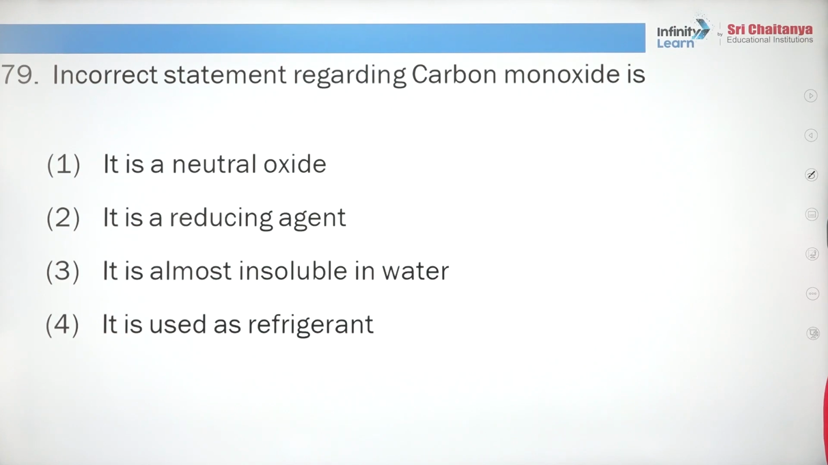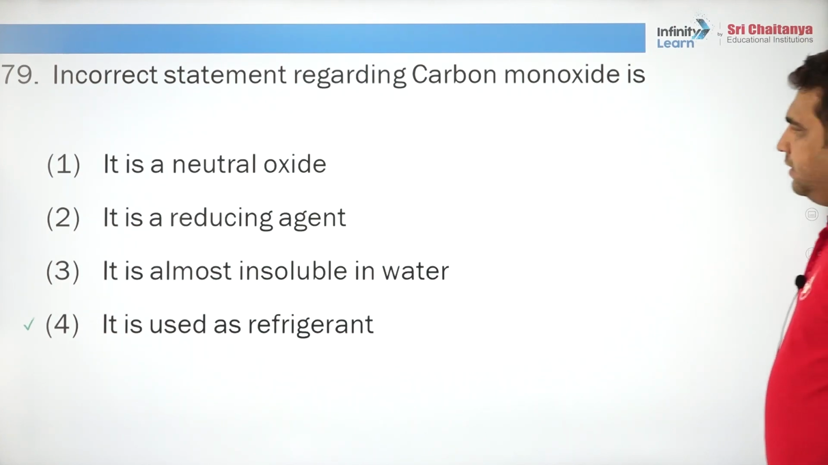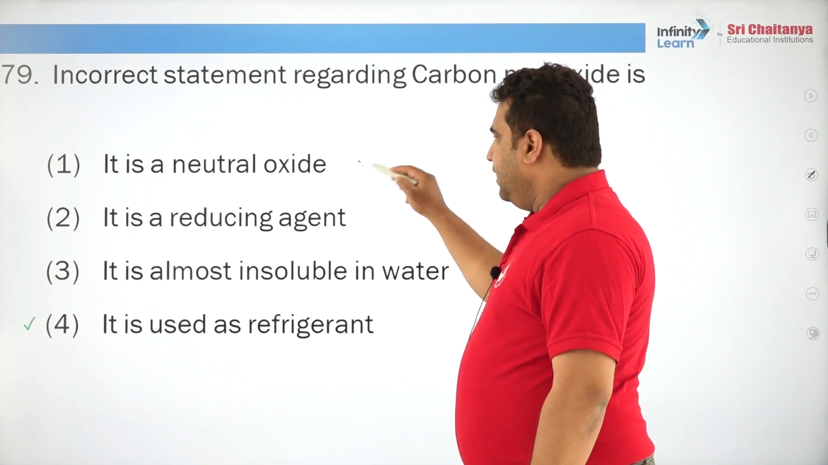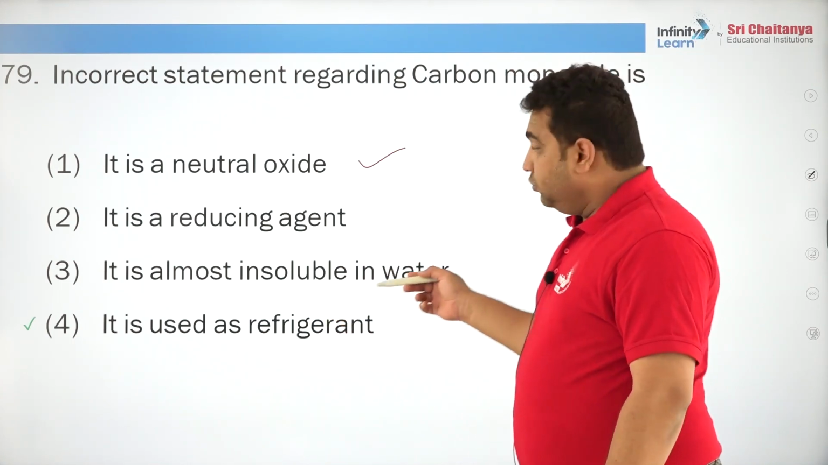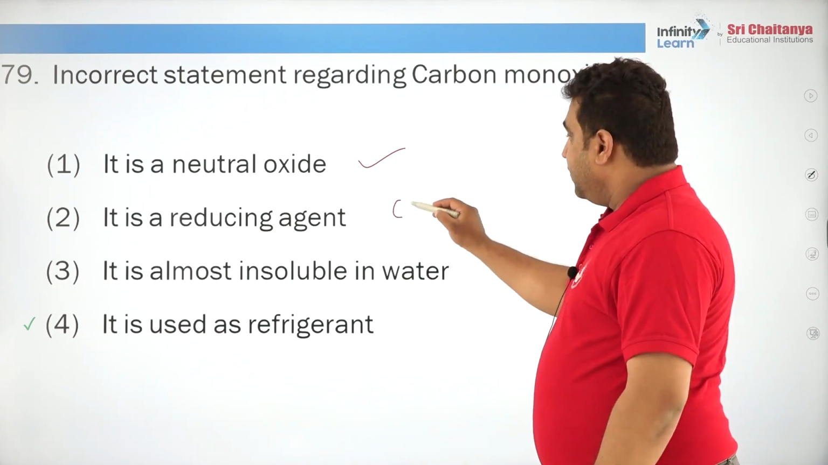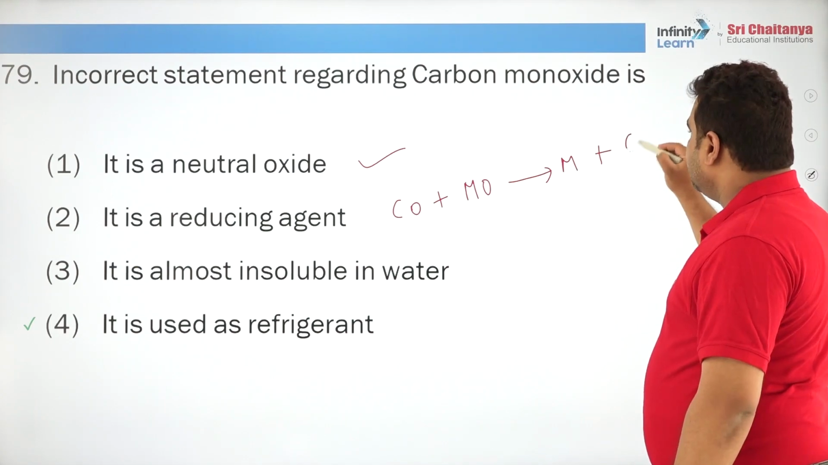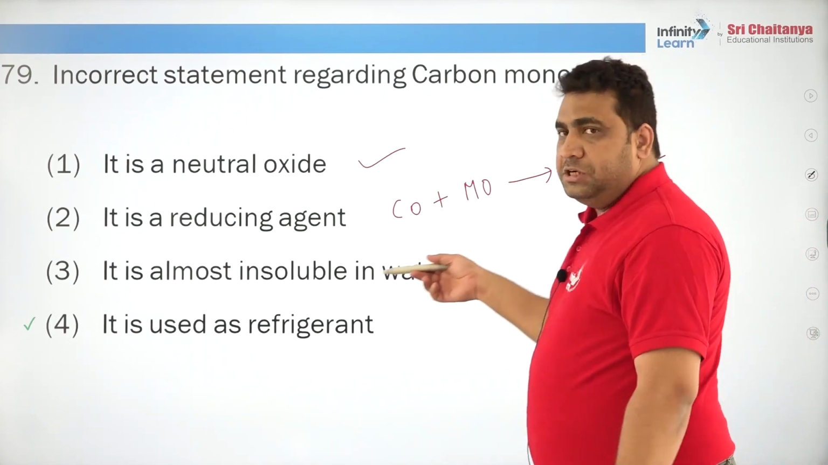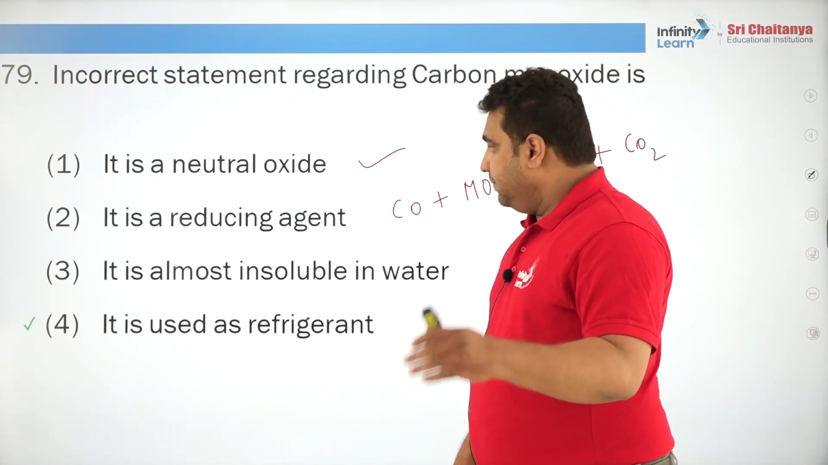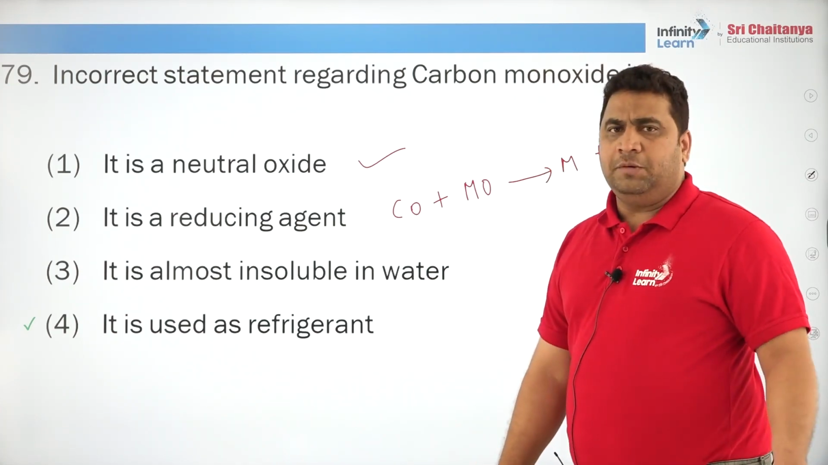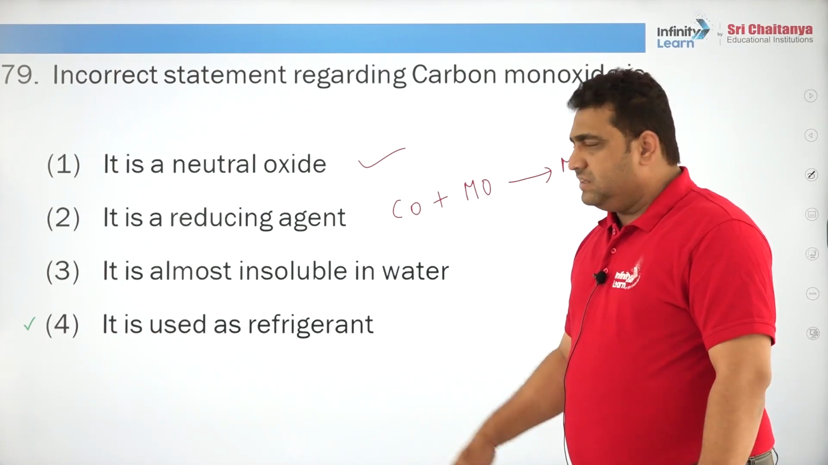Next, the incorrect statement regarding carbon monoxide is, right? The correct statements: it is a neutral oxide, it is a reducing agent, it is used in metallurgy where carbon monoxide reacts with metal oxides and liberates the metal and forms carbon dioxide. It is neutral because it does not react with acid or base. It is almost insoluble in water, correct? Carbon dioxide is soluble in water, it becomes soda water.